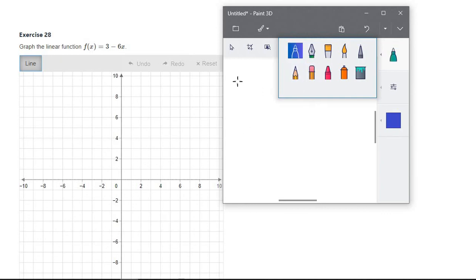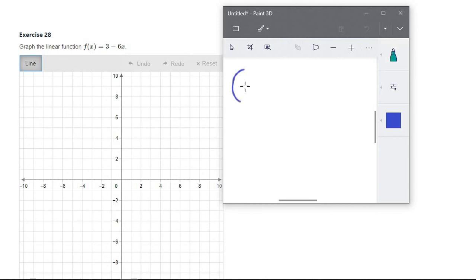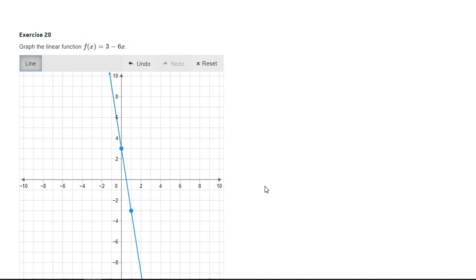All right, so on this one, again, we could just use 0 for our x on the first one, and then we're going to use 1 for our x on the second one. So if x here is 0, 6 times 0 is 0, 3 minus 0 is 3, so our y would be 3. Here, if x is 1, 6 times 1 is 6, so now we have 3 minus 6, which is negative 3. So we could do both those points, 0 and 3. 0 on the x, 3 on the y, and 1 on the x going right 1, and then negative 3 on the y, so down 3. So there is our line.